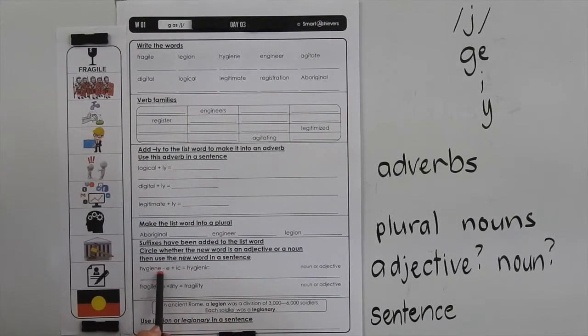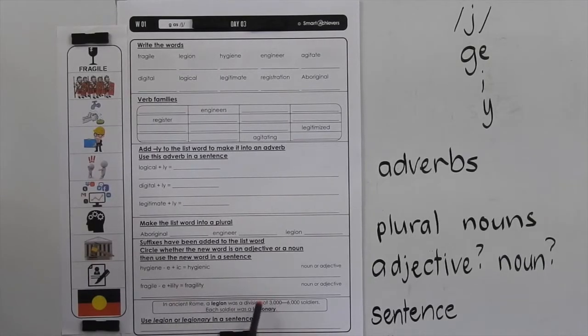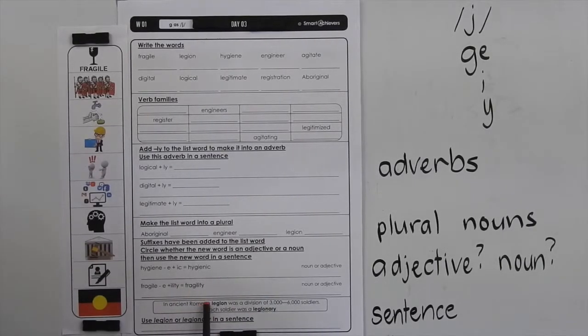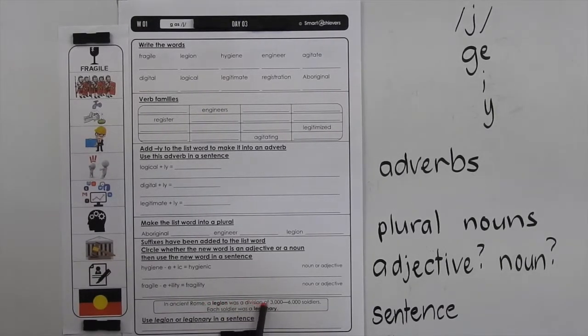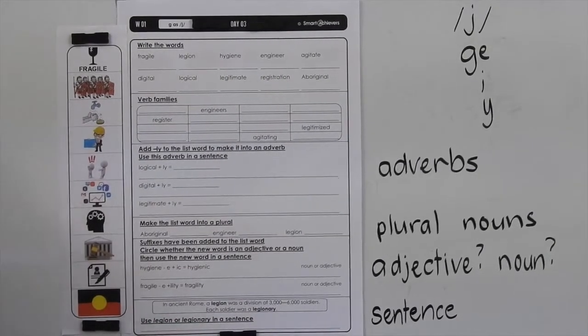So write the word, it's already written for you, circle whether it's a noun or an adjective and then use it in a sentence appropriately. So in ancient Rome, a legion was a division of 3,000 to 6,000 soldiers. Each soldier was a legionary, so we want you to use one of those 2 words in a sentence to show that you know the meaning.